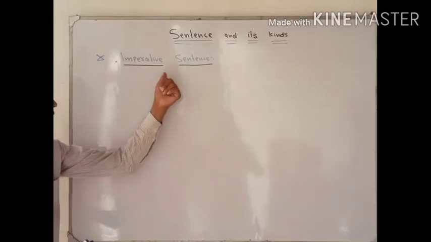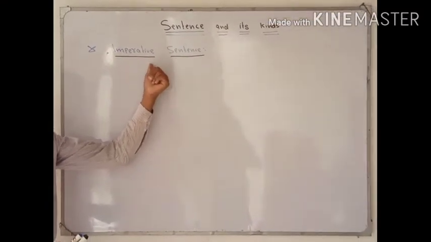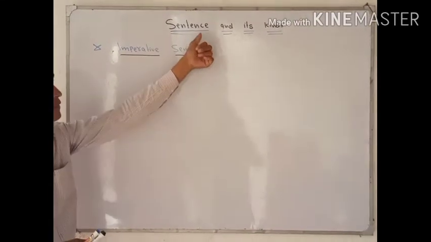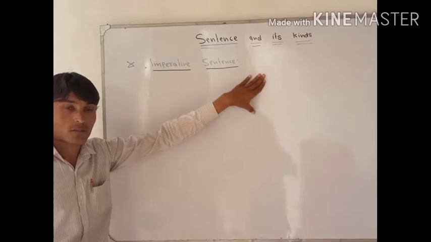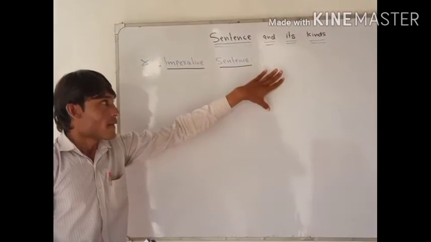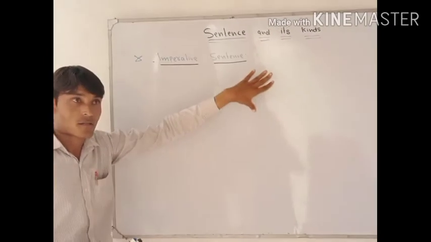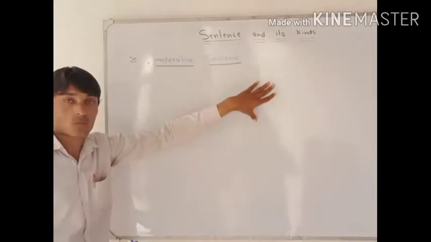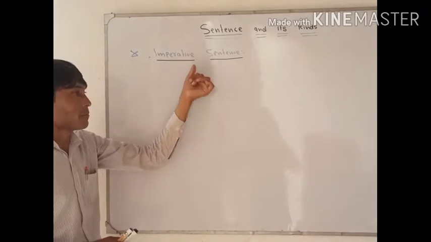In this video, I would like to talk about the third kind of sentence. Before this video, I have discussed the first sentence, which was the declarative sentence, and in the second I discussed the interrogative sentence. Now the third one is the imperative sentence.